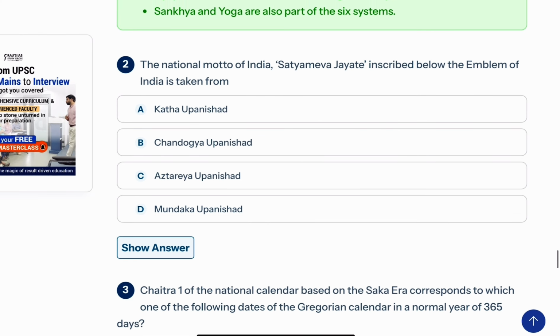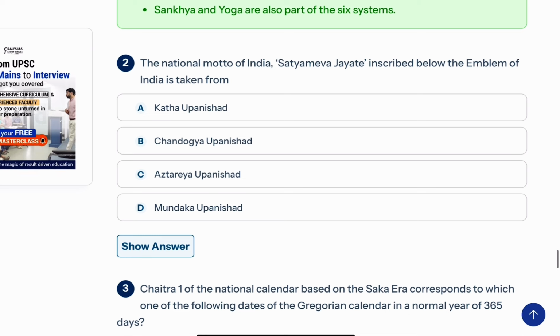Then, the second question: the national motto of India, Satyamev Jayate, inscribed below the emblem of India, is taken from Katha Upanishad, Chandogya Upanishad, Aitareya Upanishad, Mundaka Upanishad. From this question, the topic that can be derived is the Upanishads separately. This can also be a part of art and culture, but in prelims we read those things under ancient history headings only. So write down Upanishads separately, and under it also mark Mundaka Upanishad.